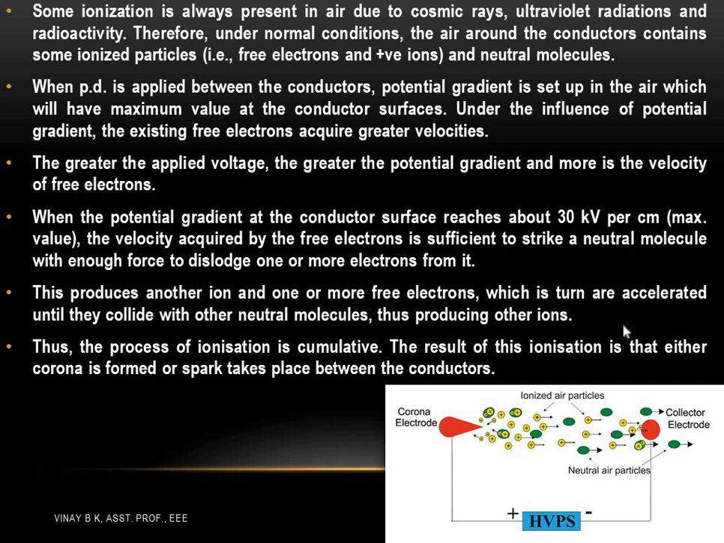more. Due to this, the velocity acquired by the free electrons is sufficient to strike neutral molecules with enough force to dislodge one or more electrons from them, because the potential gradient at the conductor surface reaches its maximum value, which is 30 kilovolts per centimeter. This results in ionization, in which either corona is formed or sparks take place between the conductors.